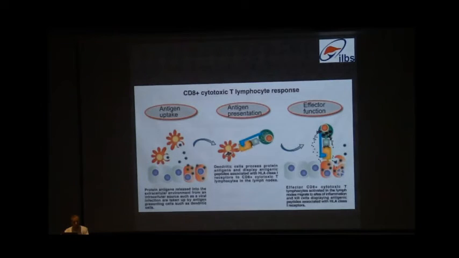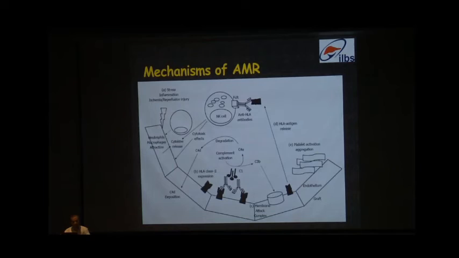So there is antigen uptake, presentation, and then the effector function. This diagram shows the mechanism of antibody mediated rejection. Due to stress, inflammation, ischemia, reperfusion, or due to the HLA mismatch, there is presentation of the HLA class 2 antigens on the endothelial surface, and then with the cross reaction with the HLA class 2 antibodies, there is complement cascade activation leading to injury to the endothelium and subsequently graft injury and graft loss.